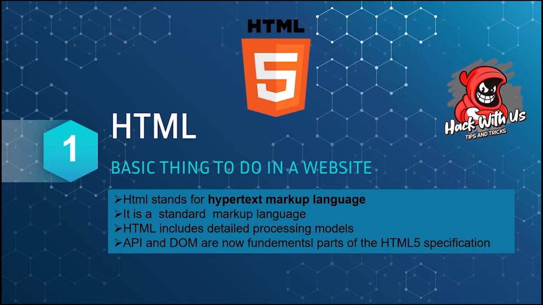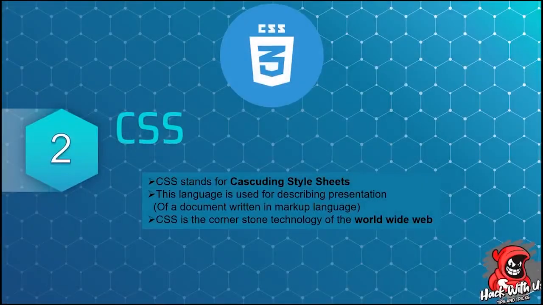HTML can embed programs written in a scripting language such as JavaScript, which affects the behavior and content of web pages. So, the next one is CSS. CSS stands for Cascading Style Sheets. It is a style sheet language used for describing the presentation of a document written in a markup language like HTML. CSS is a cornerstone technology of the World Wide Web alongside HTML and JavaScript.